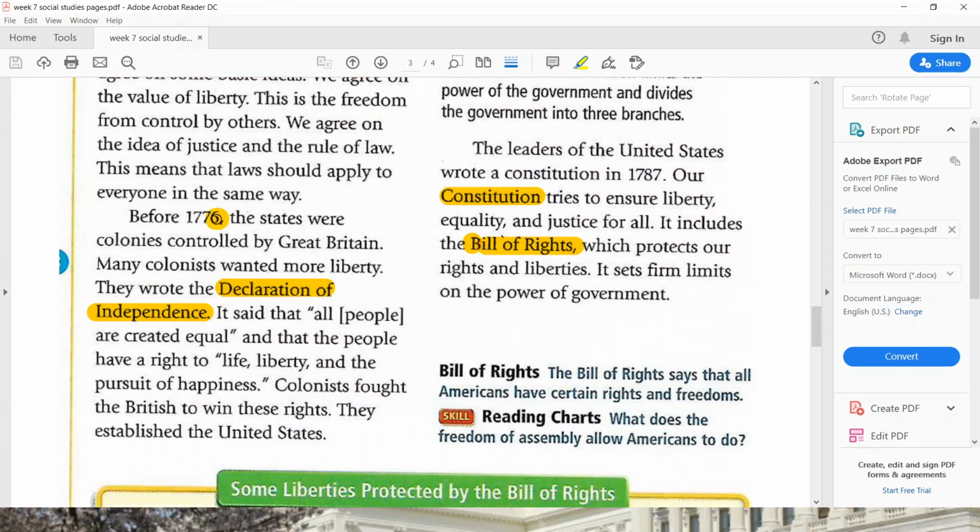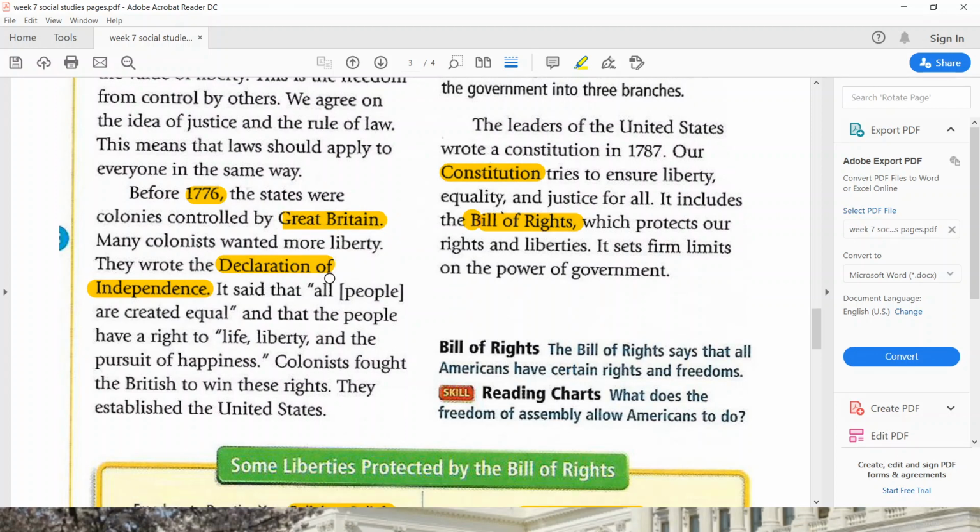Before 1776, the states were colonies controlled by Great Britain. So as you can see, this is the UK. All right. Many colonists wanted more liberty. They wrote the Declaration of Independence. It said that all people are created equal, and that the people have a right to life, liberty, and the pursuit of happiness. Colonists fought the British to win these rights. They established the United States.